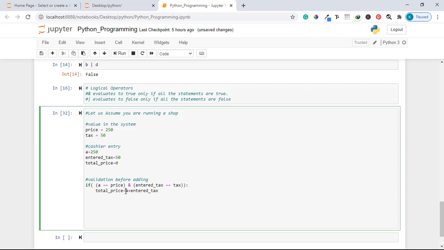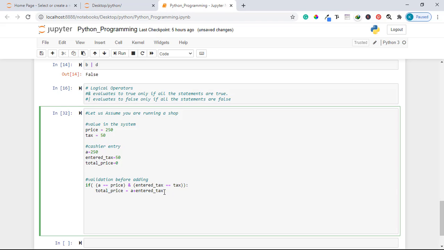So the total price here, what I'm saying literally, if this statement right here evaluates to true, which means this first statement is true, the total price is equal to the price being entered into the system, and also the entered tax is equal to the tax in the system, only and only then can we perform the addition of the price and the tax being entered into the system. I hope that makes sense.